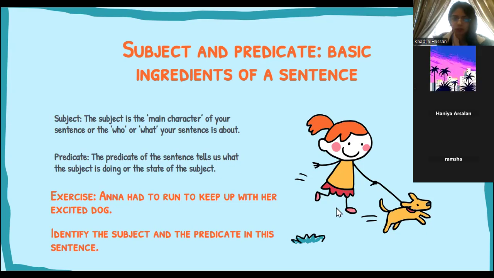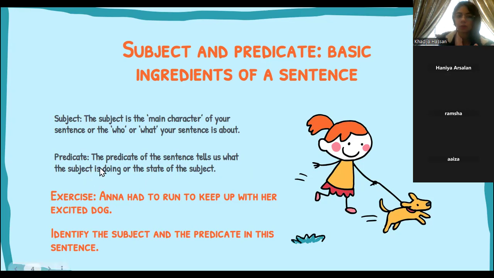Ramsha, is it run? Right. So run is just the verb, right? Had to run to keep up is the predicate, right? Because that's what the state of the subject, the state of Anna is, or that's what the subject is doing. So had to run to keep up is your predicate, right?